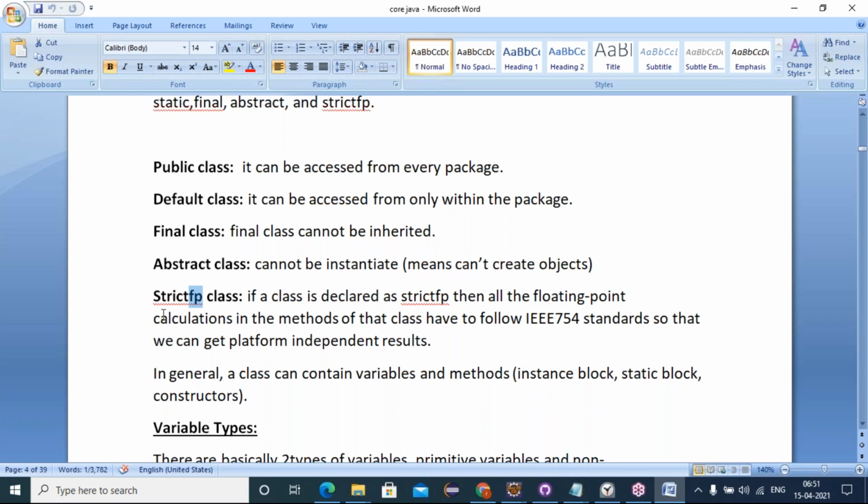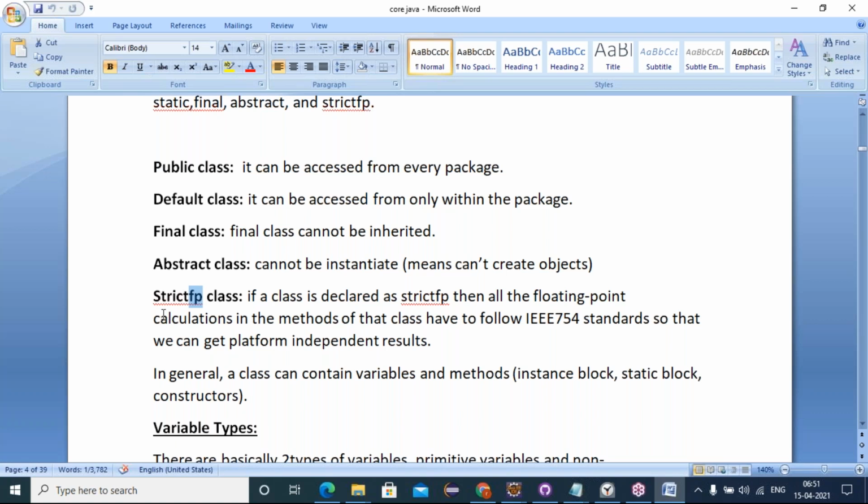If those functions are executed on various platforms like Windows, Linux, and Mac, the output varies in decimal points, like 10.1 on Mac, 10.2 on Linux, 10.3 on Windows. The 10 is common, but the precision value varies from platform to platform.